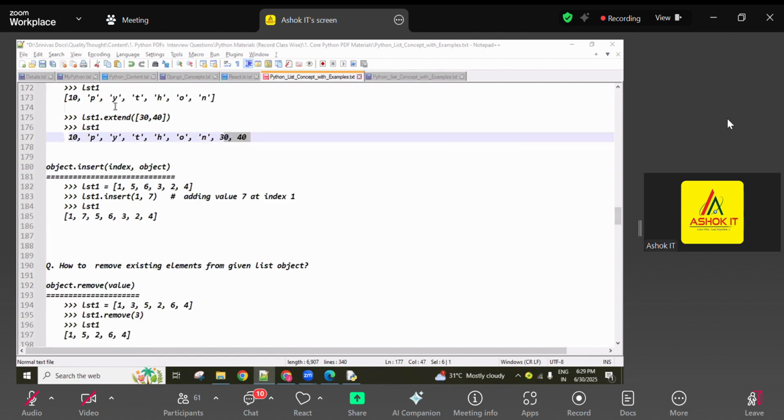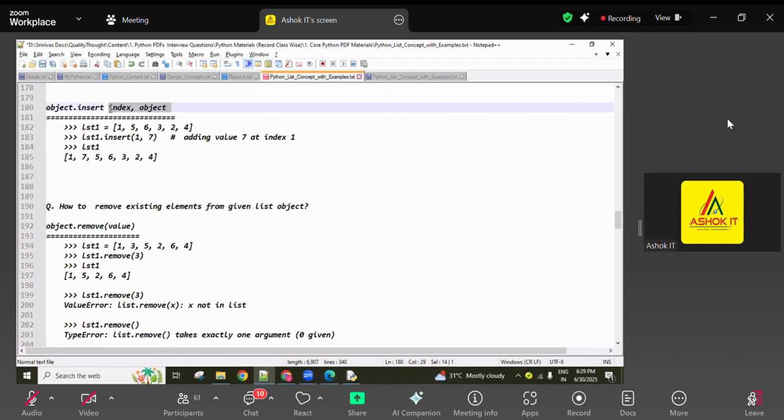Next, insert method is also there. Using the insert method also we can add the elements, guys. So index comma object, see there, index comma object. So in this given index, this given object is going to be added into the list object. For example, this is my list here. So 1 comma 7 is there. It means in index 1 position, 7 is going to be added. See, adding value 7 at index 1. So index 1 means this one, 5. Before the 5, 7 is going to be added. And the next, all these elements, guys, move one index to the right side.